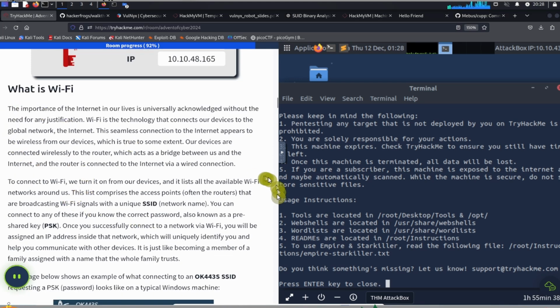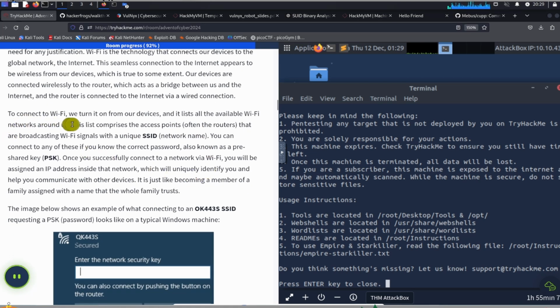All right, so what is Wi-Fi? The importance of the internet in our lives is universally acknowledged without the need for any justification. Wi-Fi is the technology that connects our devices to the global network, the internet. This seamless connection to the internet appears to be wireless from our devices, which is true to some extent. Our devices are connected wirelessly to the router, which acts as a bridge between us and the internet, and the router is connected to the internet via a wired connection.